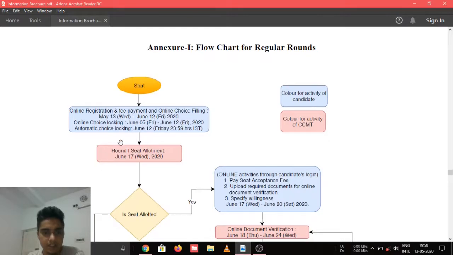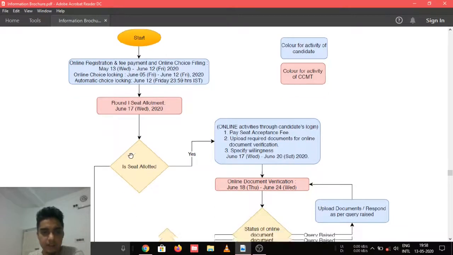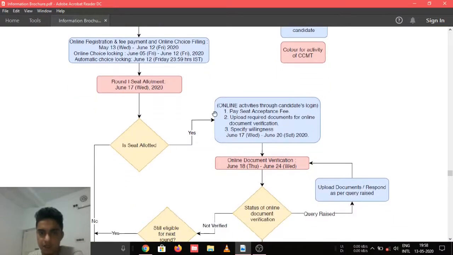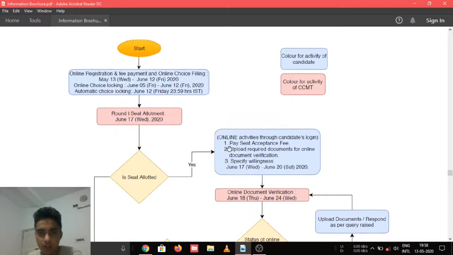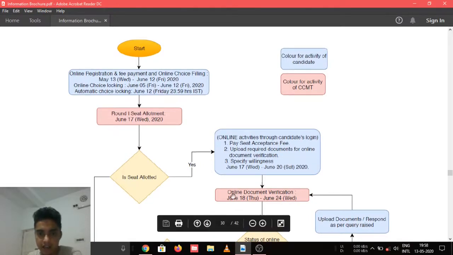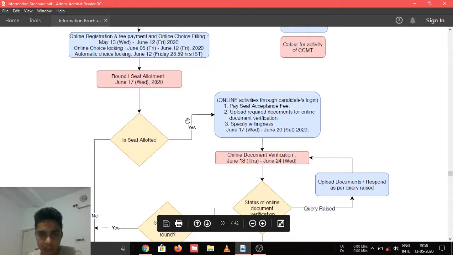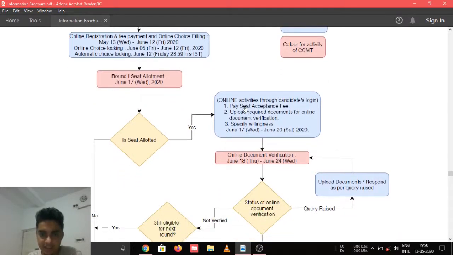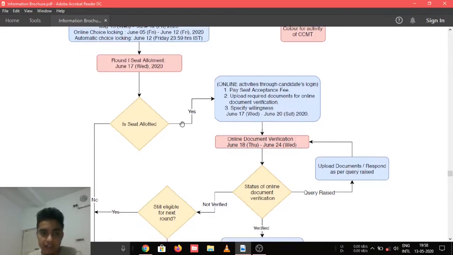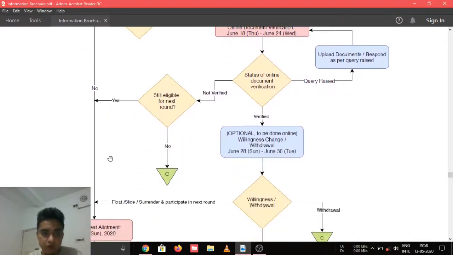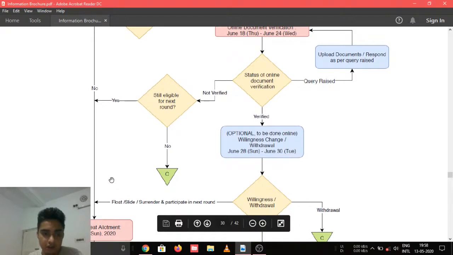And after the publication of the first round seat allotment on June 17th, if you get a seat, you will have to do some activities. So remember, these blue colored blocks are activities for the candidate and the pink colored blocks are activities of CCMT. So if you get a seat, you have to pay the seat acceptance fee, upload all the required documents for verification and specify the willingness. And if you don't get a seat, then you will go directly to the round 2 seat allotment. You have to wait for that.